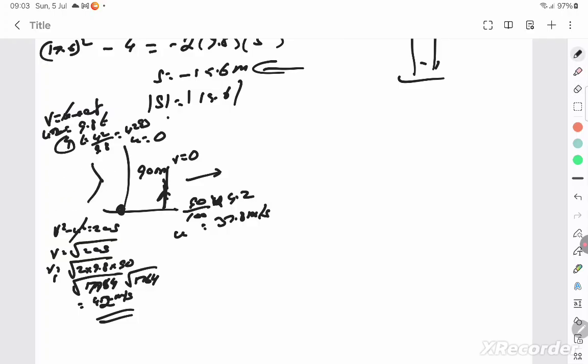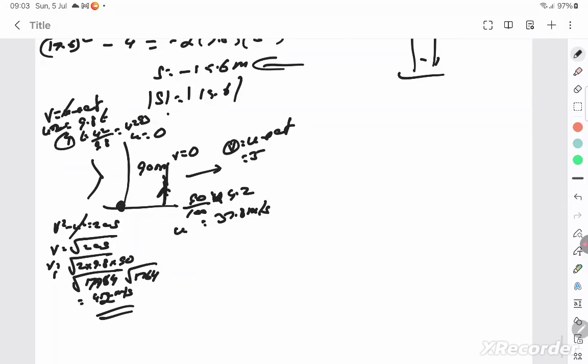So first journey, you've done the time and you found the final velocity. Now you can find the time of the second journey, because you ideally need a velocity time graph. V is equal to u plus at. The final velocity is 0. The initial velocity is 37.8. And the gravity is going to act downward here, minus 9.8 into t. So the time is 37.8 by 9.8, 3.86 seconds.